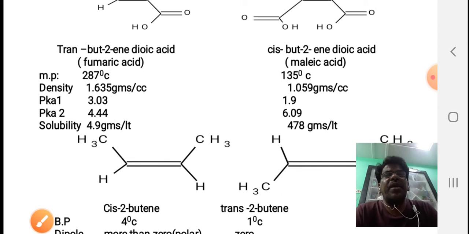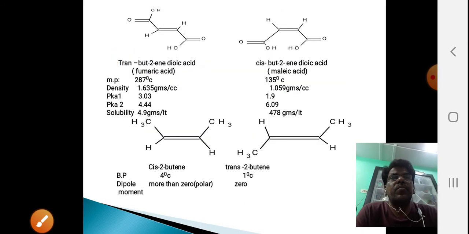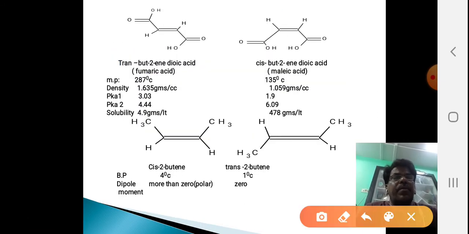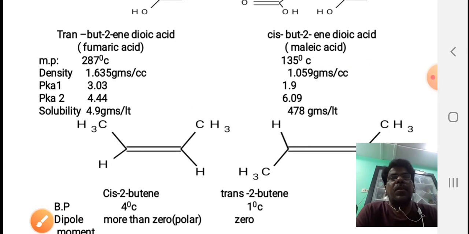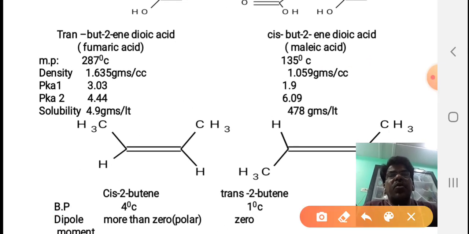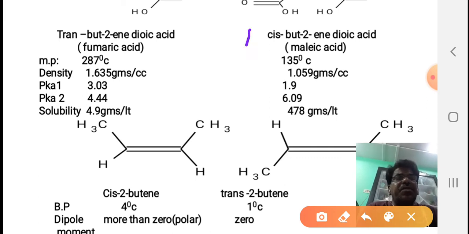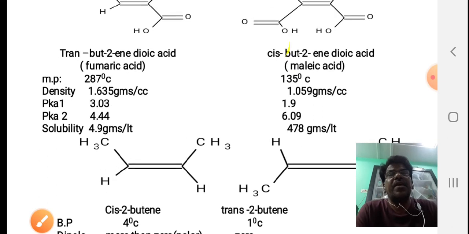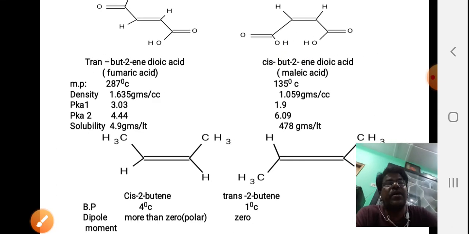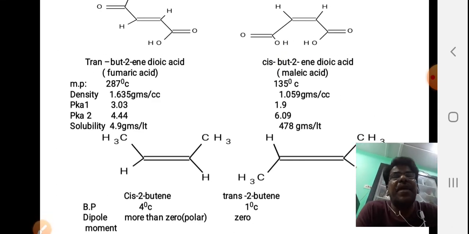So next one, pKa. The pKa values of the compound first: 4.41, 3.03, 1.9. This means the cis compound is more acidic in nature, and the trans compound is less acidic in nature. Because Ka is more, pKa will be less. Ka more means strong acid, and pKa will be less.